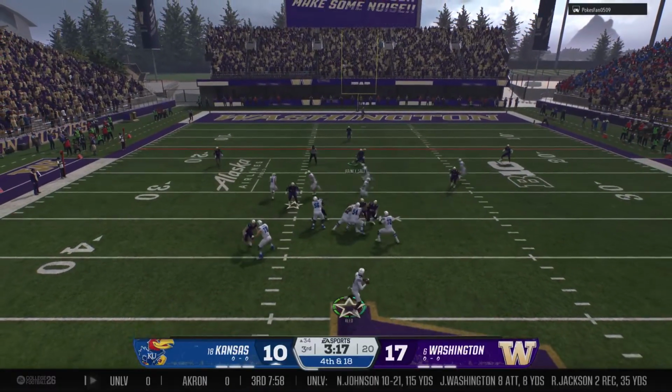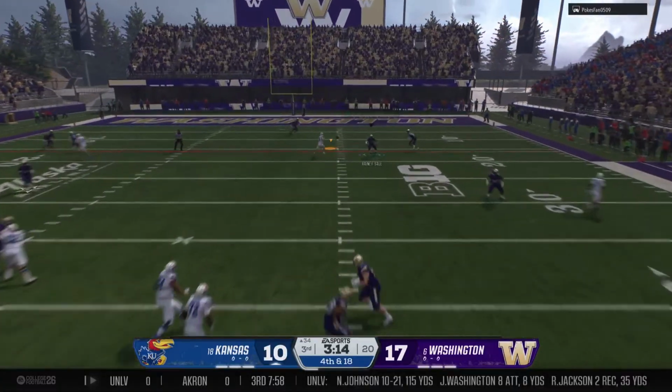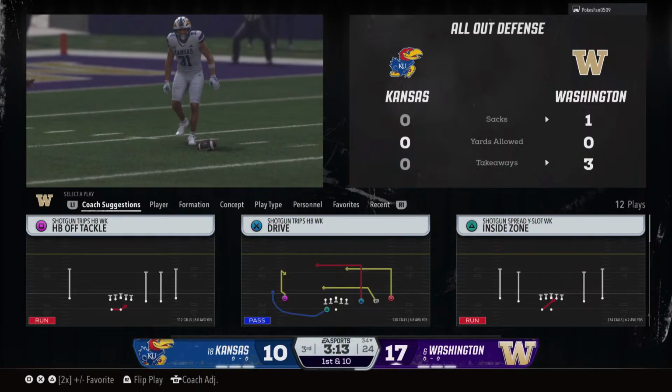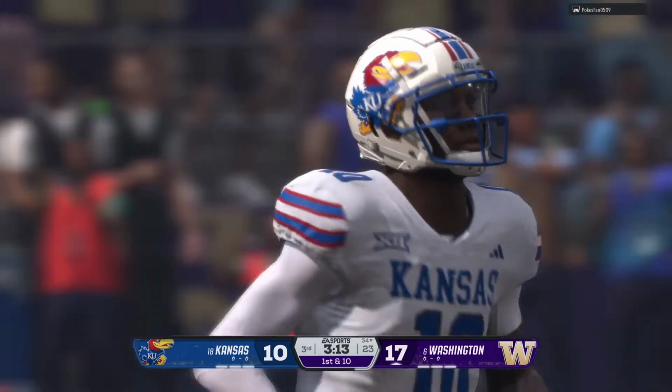Trying for a 4th down completion. He escapes the pocket. Turns it loose downfield. And the pass falls incomplete. A big 4th down stop for this defense.